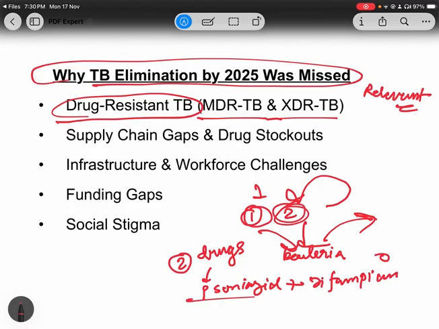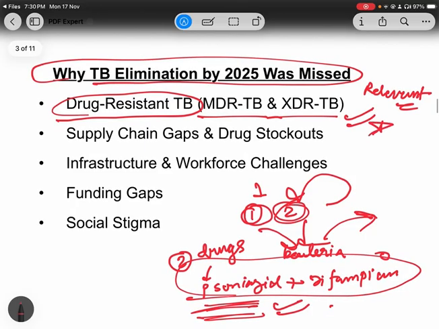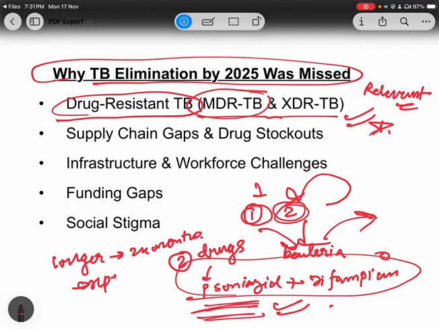Any mycobacteria resistant to these two drugs can be called multi-drug resistant TB. This is very important because with multi-drug resistance the treatment gets longer and longer. For example, treatment can even extend to 24 months, that is 2 years, and treatment can get expensive also.